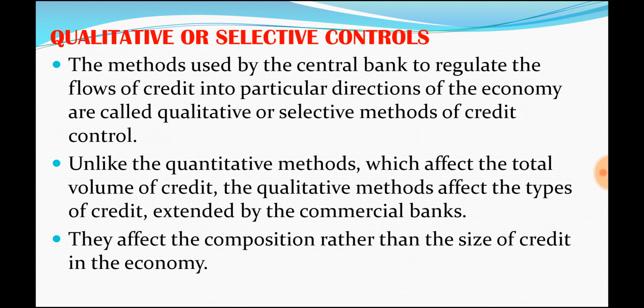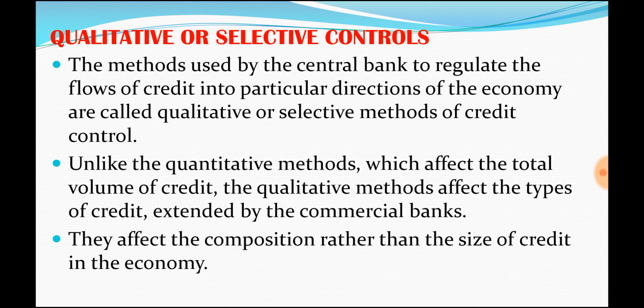Now we have seen all the quantitative methods. Now we'll see the qualitative or selective method. So here is a small difference between the quantitative and qualitative methods. See, in the quantitative method, when RBI does something, there will be a change in the credit supply in the economy.